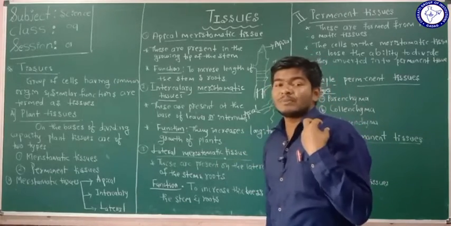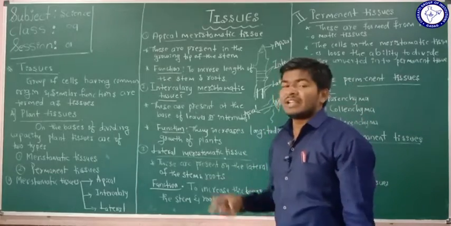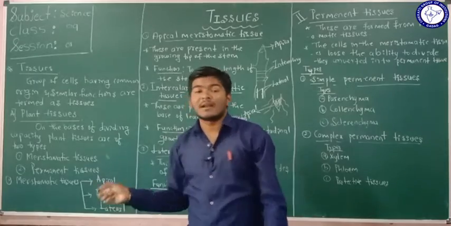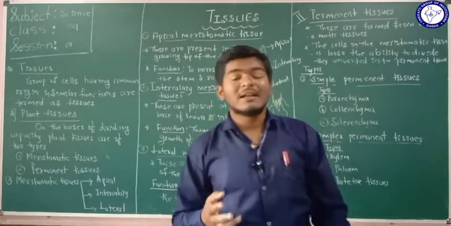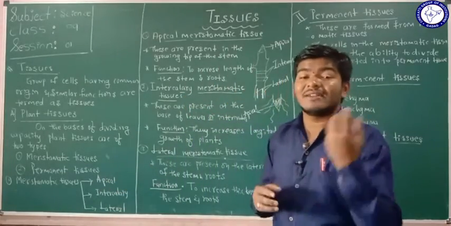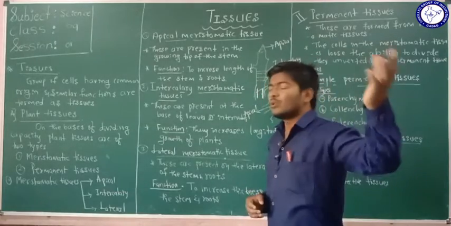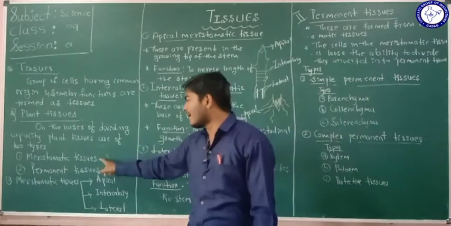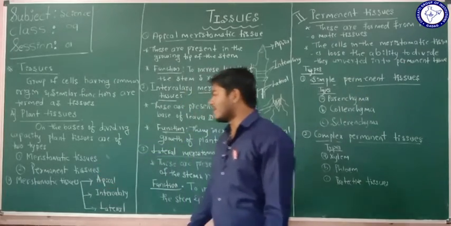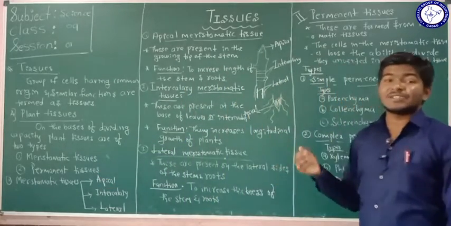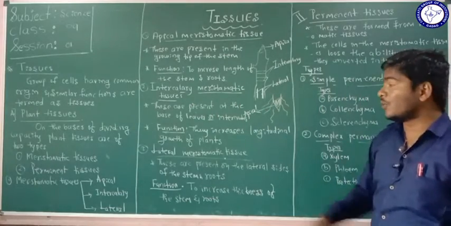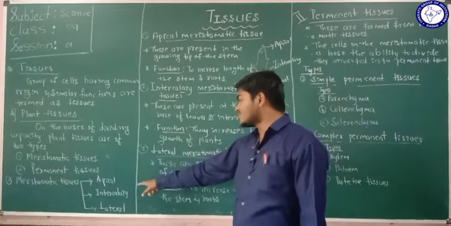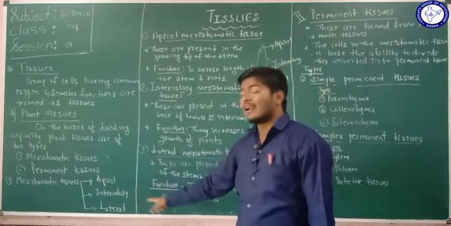We are going to classify the tissues into two types, that are meristematic tissues and permanent tissues, based on the dividing capacity of the tissues. So the meristematic tissues are again classified into apical tissues, intercalary tissues, and lateral tissues.